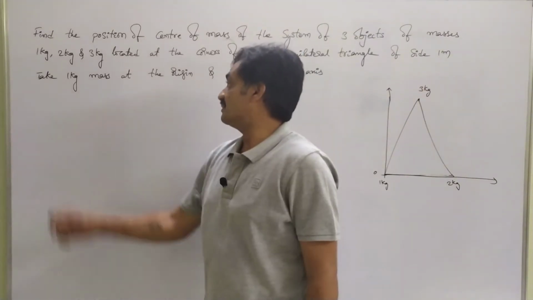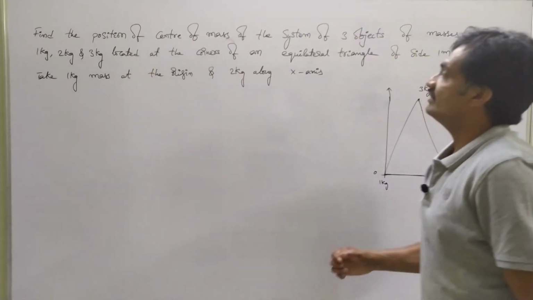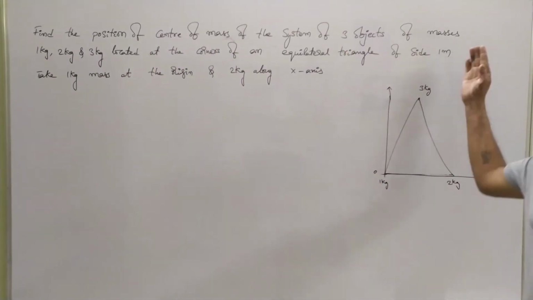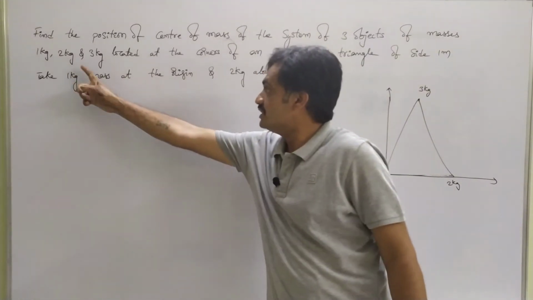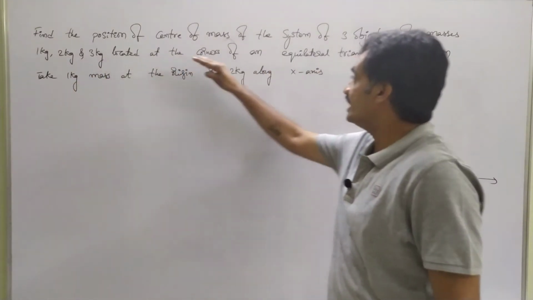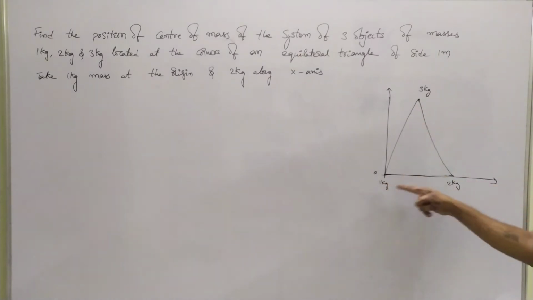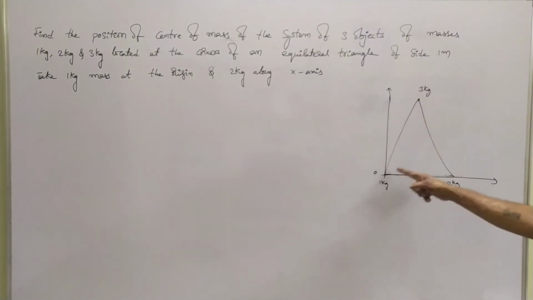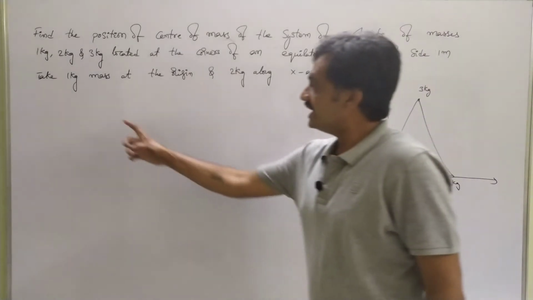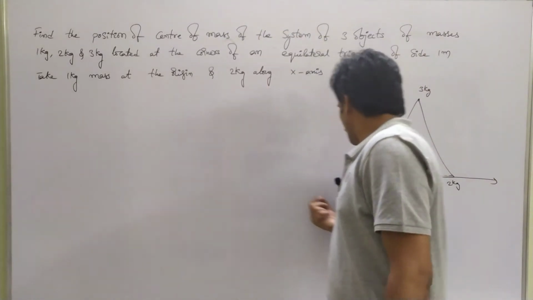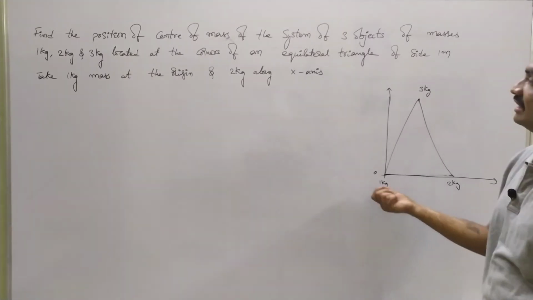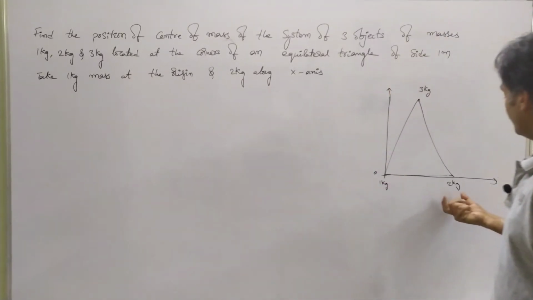Let us solve the first problem. Find the position of the center of mass of the system of three objects of masses 1 kg, 2 kg and 3 kg located at the corners of an equilateral triangle of side 1 meter. Each side is 1 meter. Take the 1 kg mass at the origin. We are going to consider the 1 kg mass at this origin and the 2 kg mass along the x-axis.